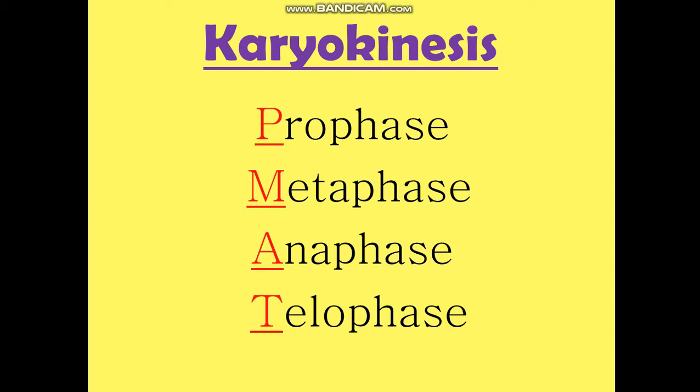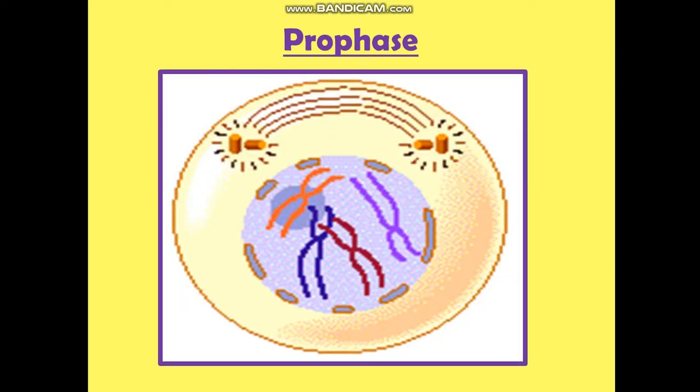Remembering this sequence is very important, because in boards they ask for the sequence every time. They will give you any phase, say anaphase, and ask you to draw the diagram of the phase which comes before anaphase. So when you know the sequence very well, only then will you be able to draw the diagram. Clear? So remember PMAT. PMAT is prophase, metaphase, anaphase, telophase. This is one thing to remember. Moving forward to the prophase.